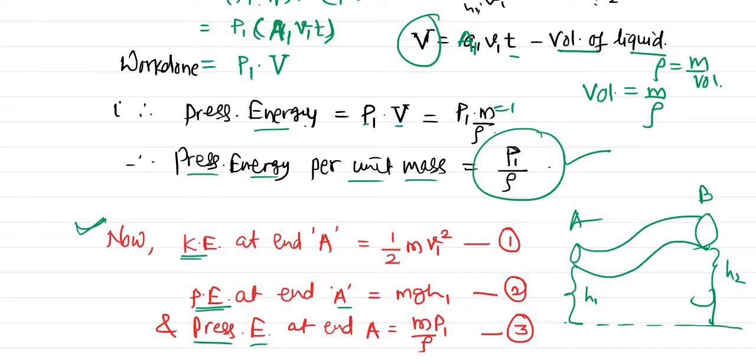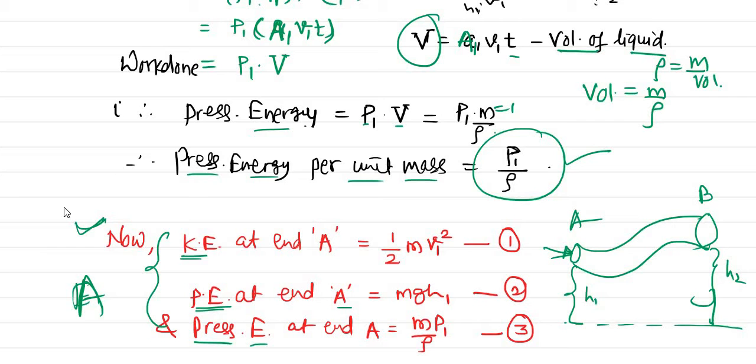So these are the three energies we have at point A. Initially when liquid enters the tube, we have these three energies, and the sum of those three energies is the total energy. Whatever liquid is entering the tube at point A possesses these three energies: kinetic energy, pressure energy and potential energy.